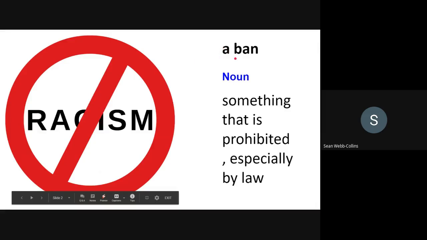You can also use a ban as a verb. For example, if you talk impolitely in the group, we're going to ban you from the server. In online gaming, if you're rude, you can be banned from the server.